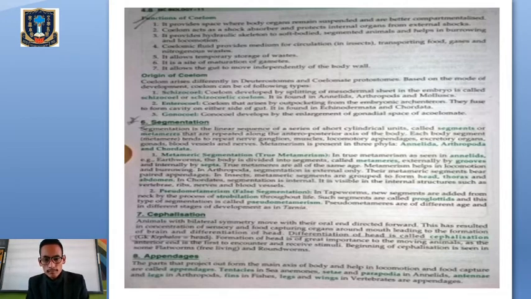Clear? Then this particular segmentation you will see in the phylum Annelida, in the phylum Arthropoda, and in case of Chordata also. So they usually present multiple segments in their body.